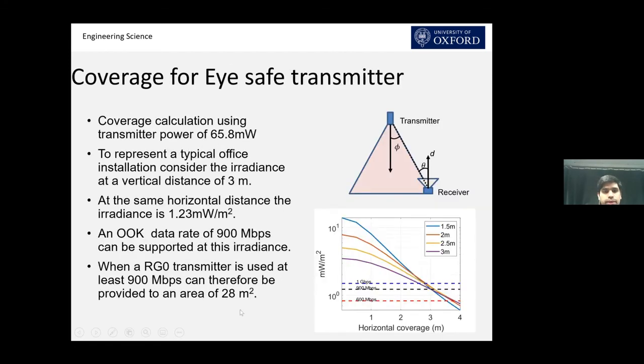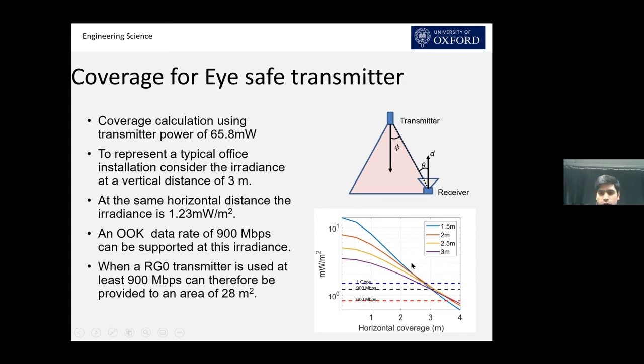So using the eye safe transmitted power of 65.8 milliwatt, we have calculated the coverage. The figure shows the irradiance in milliwatt per meter square as a function of horizontal coverage for different transmitter and receiver distances of 1.5, 2, 2.5, and 3 meters. The dotted lines show the data rates of 1 gigabit, 900 megabit, and 600 megabit per second at the respective irradiance values that I showed before.